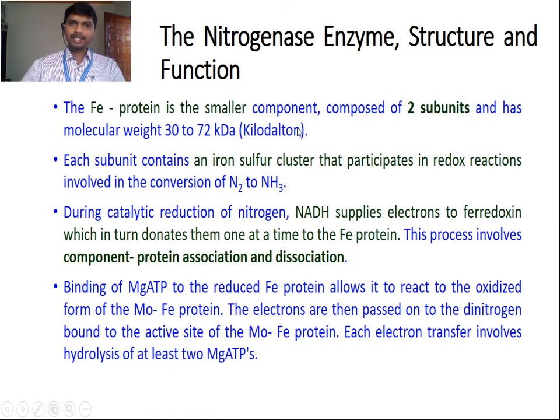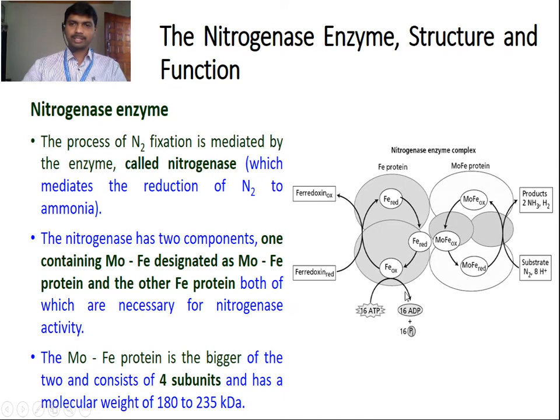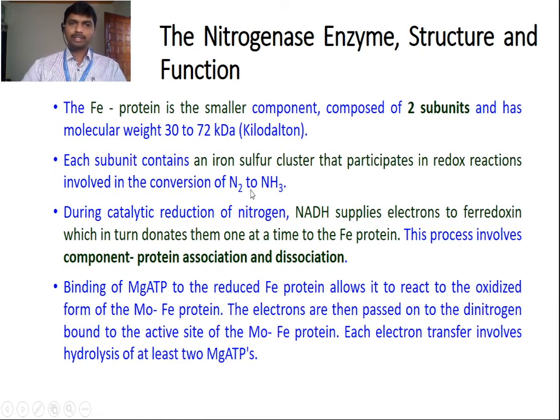The Fe protein is the smaller component, composed of 2 subunits, and has a molecular weight of 30 to 72 kilodalton. So here in the structure of the nitrogenase enzyme complex, this is the smaller unit than the MoFe protein. Each subunit contains an iron sulfur cluster that participates in redox reactions involved in the conversion of nitrogen to ammonia.